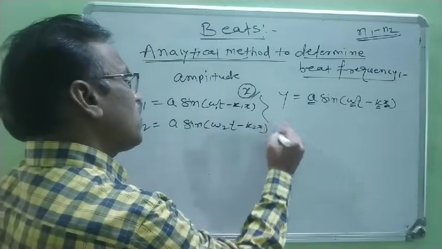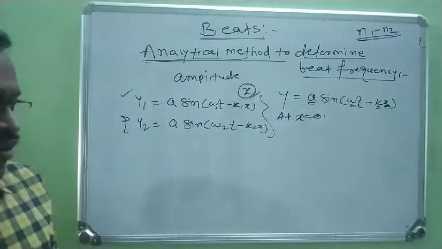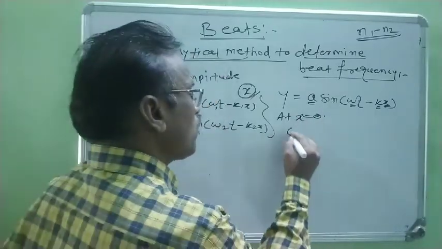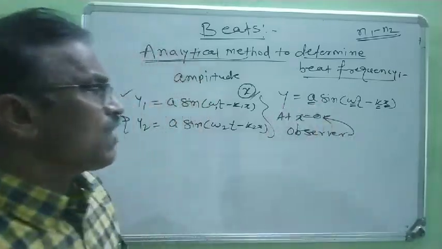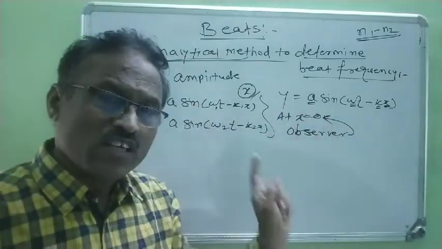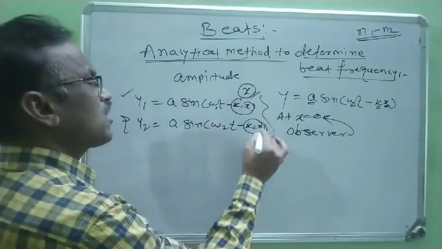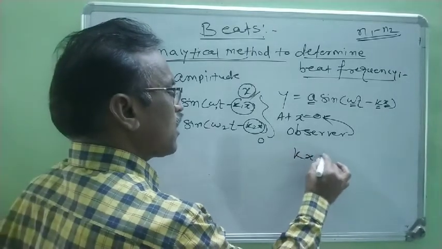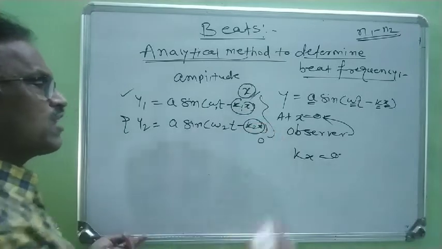But when the observer is at a distance x equal to 0, this kx factor becomes 0. Therefore this factor is 0, this factor is 0.